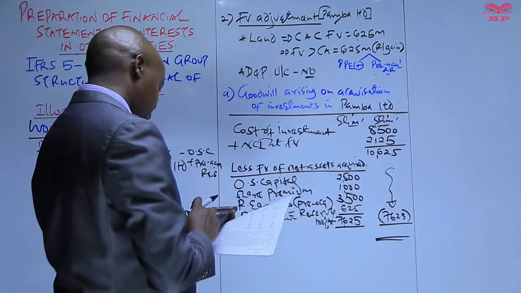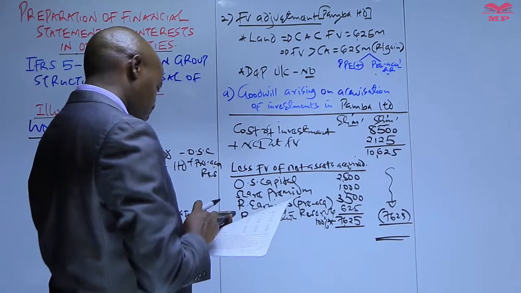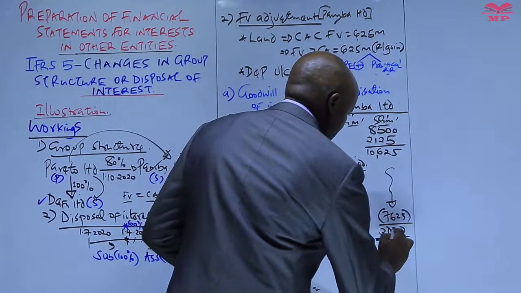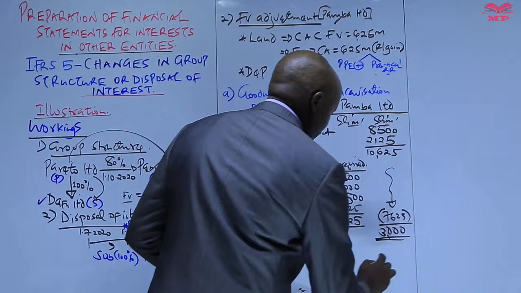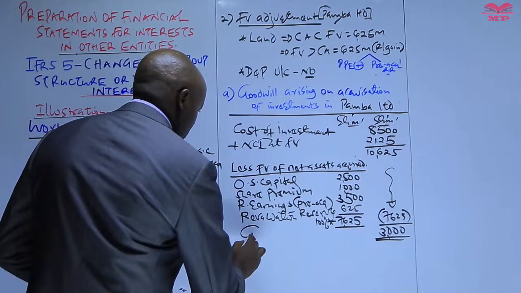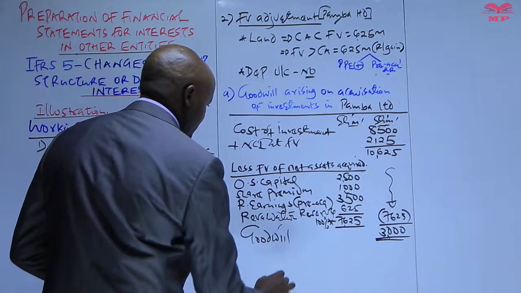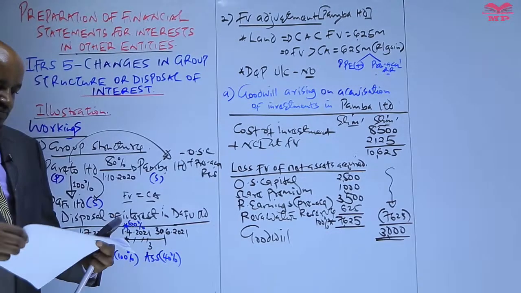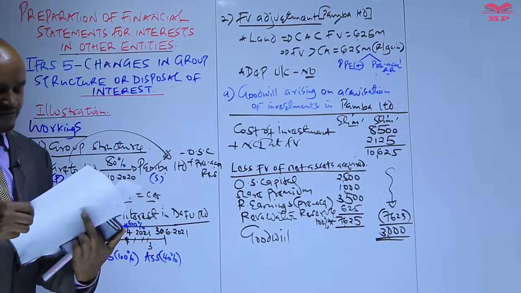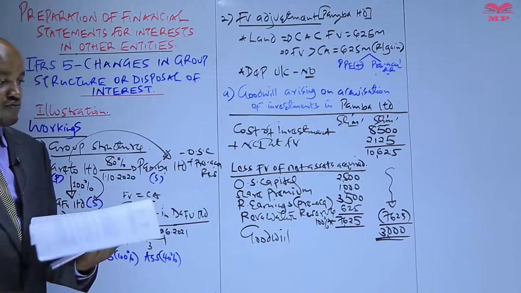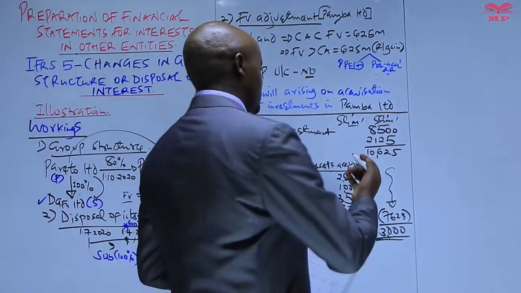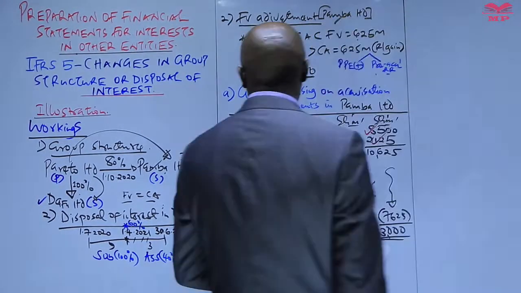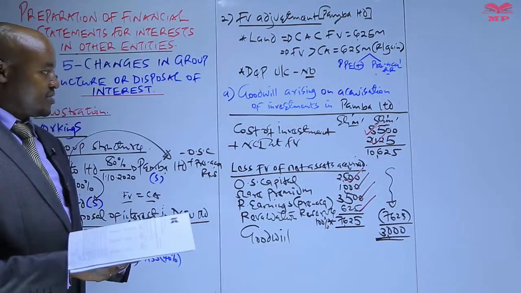We less it from 10,625, which will give us goodwill on acquisition of what? Over 3,000. So that is the goodwill on acquisition. And remember that is a full goodwill, basically the goodwill determined using the full goodwill method. So basically that is what is required there, and basically the items which are marked in such a case are those items which we have there.